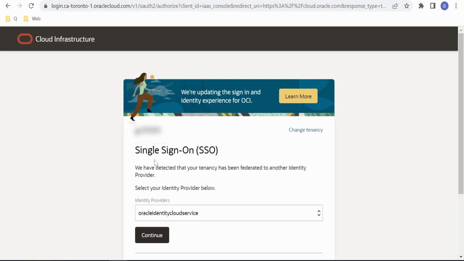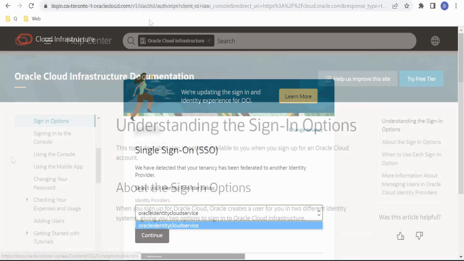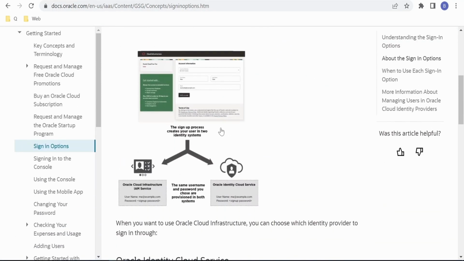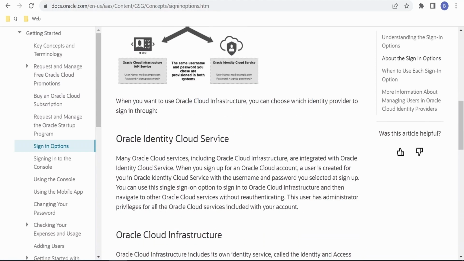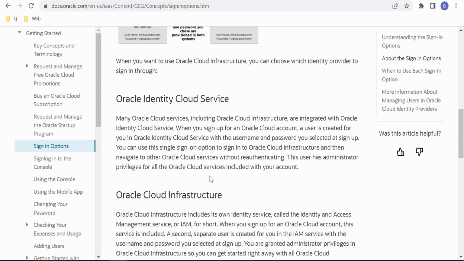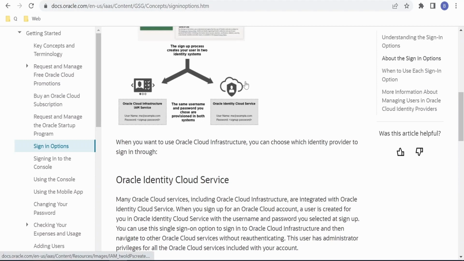In the sign in page, it is asking for single sign on, and in the identity provider, it is showing identity cloud service. Now if you check the documentation, that is sign in options, when your account is created, the username will be created in both the sites. One is in Identity and Access Management Service under OCI and also in the Oracle Identity Cloud Service. By default, the first user is created as an admin for that particular tenancy. So if you are planning to change a password in Identity Cloud Service, then that change won't reflect in IAM. You have to manually change your passwords in both the services as those are not synced.